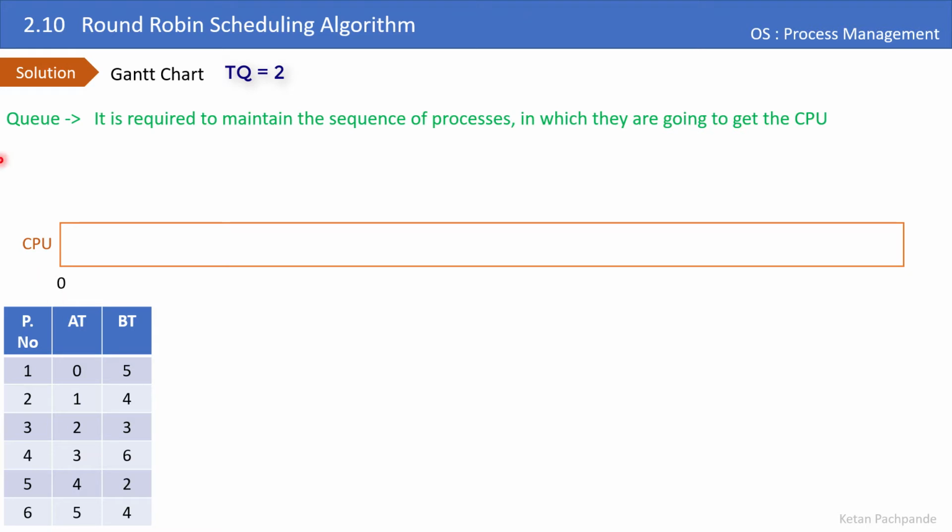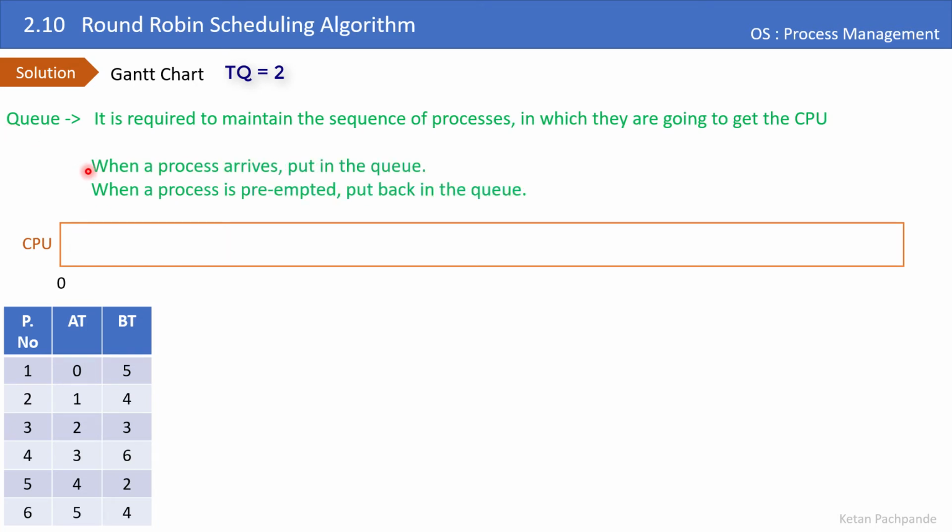To solve the questions of the round robin algorithm, you need to maintain a queue data structure. Why is it required? As we said, it is required to maintain the sequence of processes in which they are going to get the CPU. Now, how to form this queue of processes? The queue is formed on these 2 events, meaning when these 2 events occur, I am going to put a process in the queue.